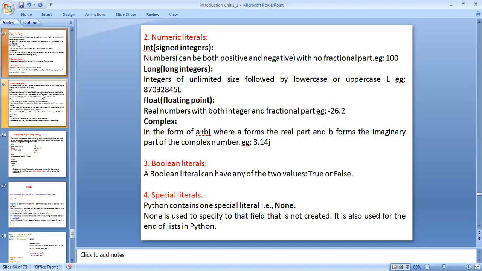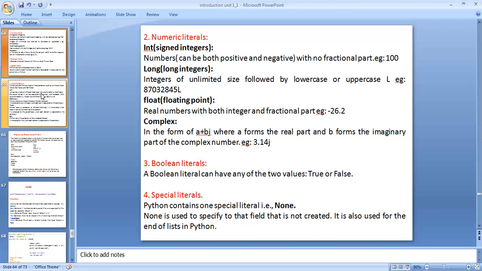Numbers with no fractional part are defined as integers. For example, integer literals plus 128 to minus 128 are both integer literals.